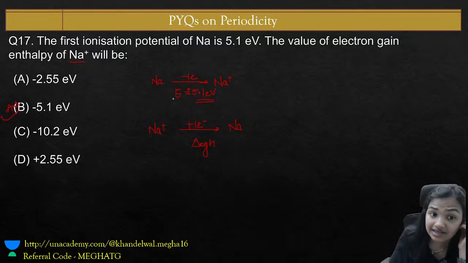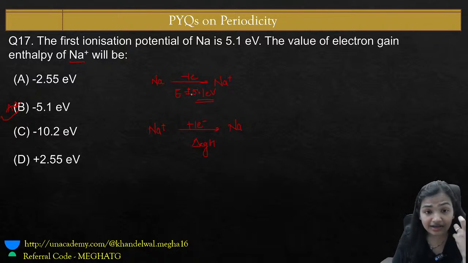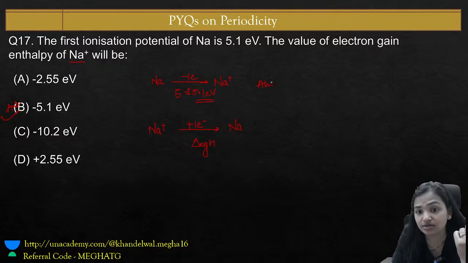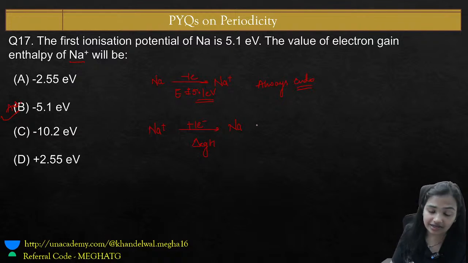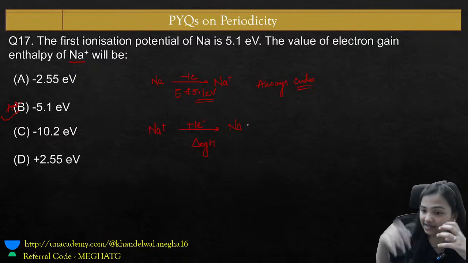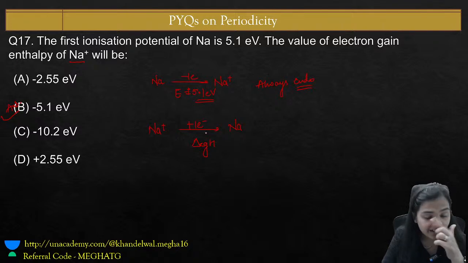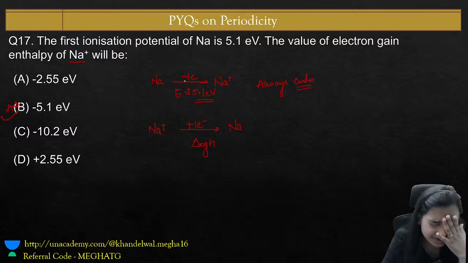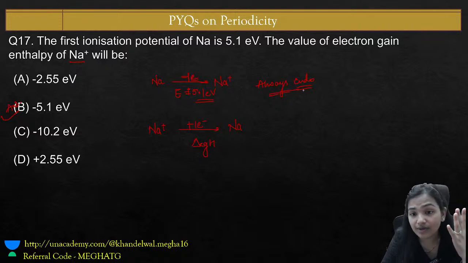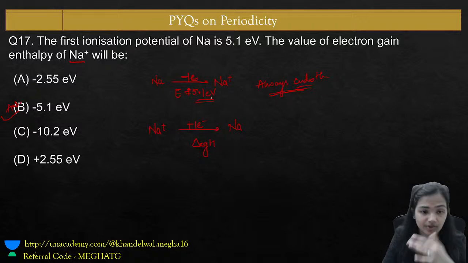Why? Because, guys, here ionization energy is always energy required. It is always an endothermic process. Always endothermic. Whenever you remove an electron, energy is always required to remove it, so that is why this is positive 5.1.